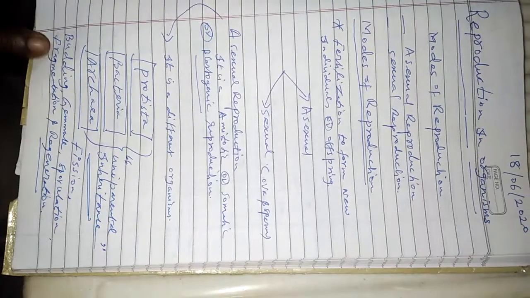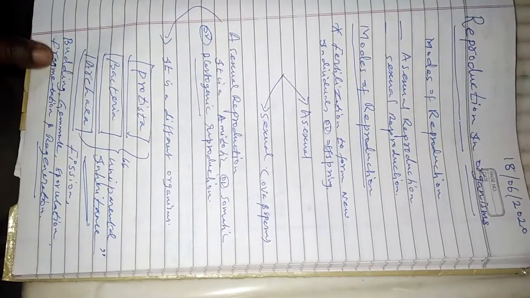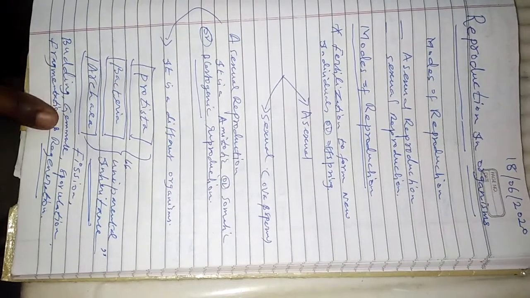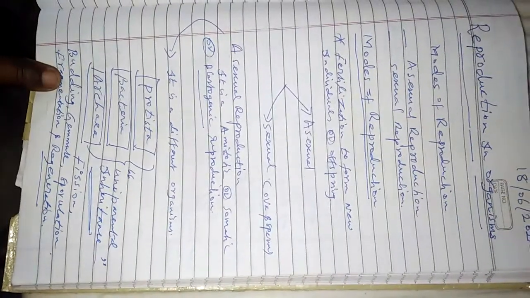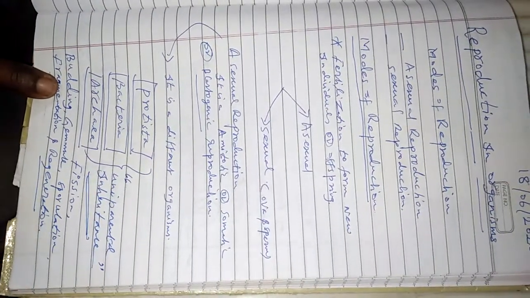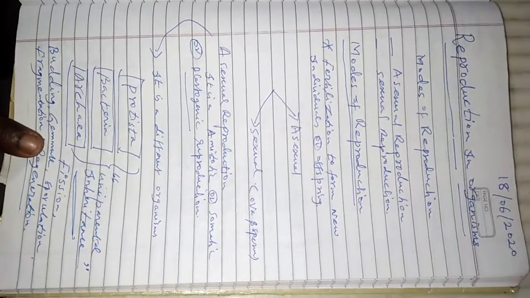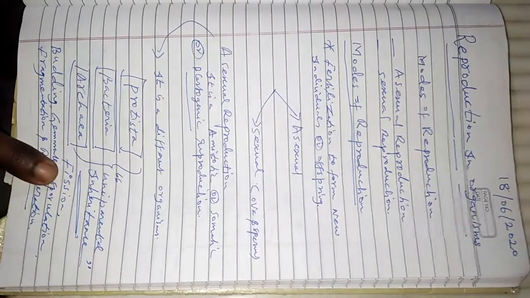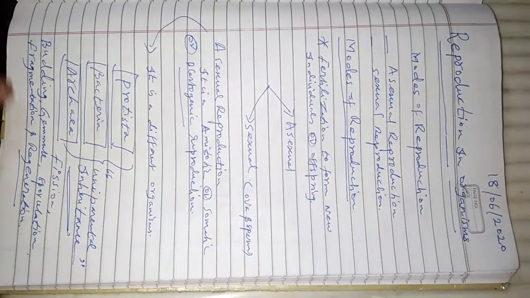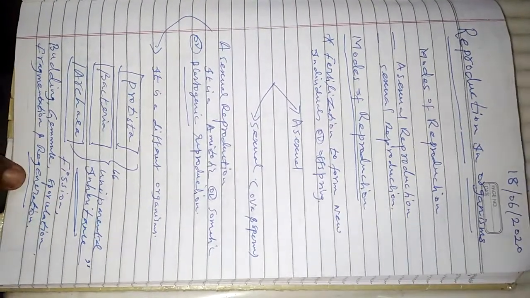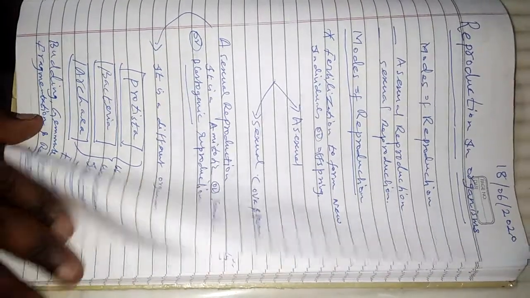Now under asexual reproduction, various methods take place: the budding method, germinal method, fission method, sporulation method, fragmentation method, and regeneration method.